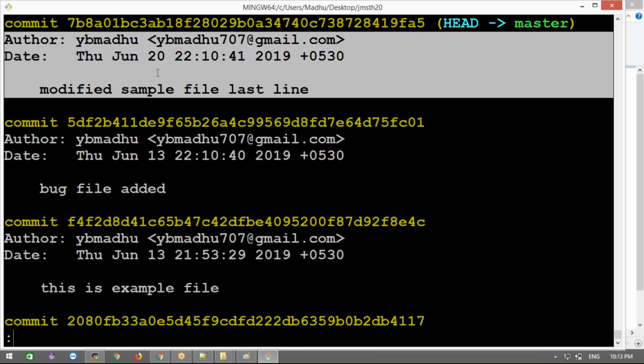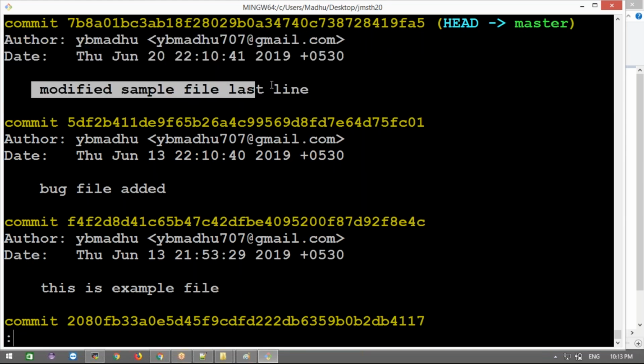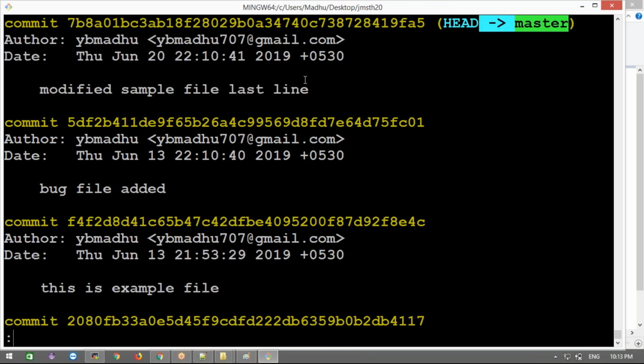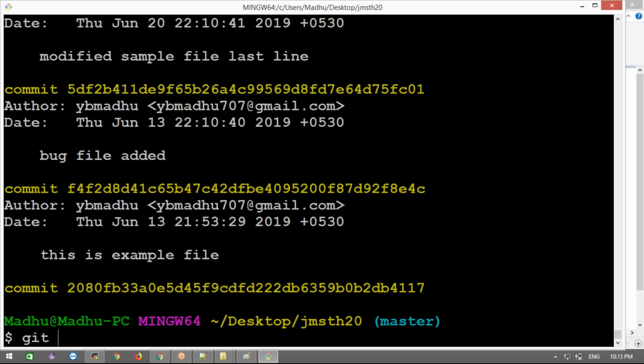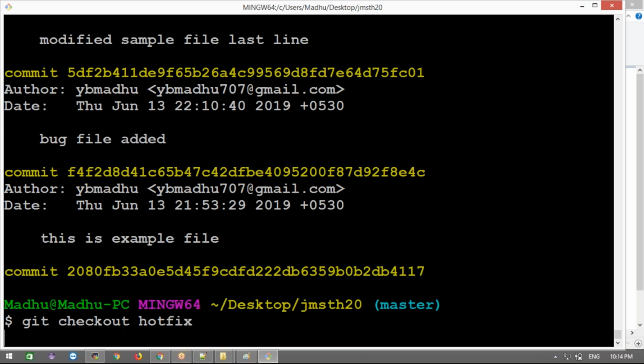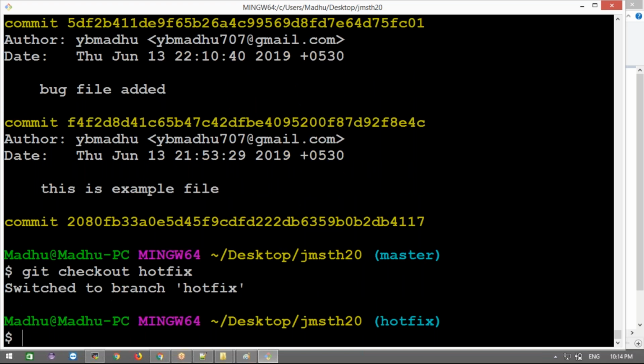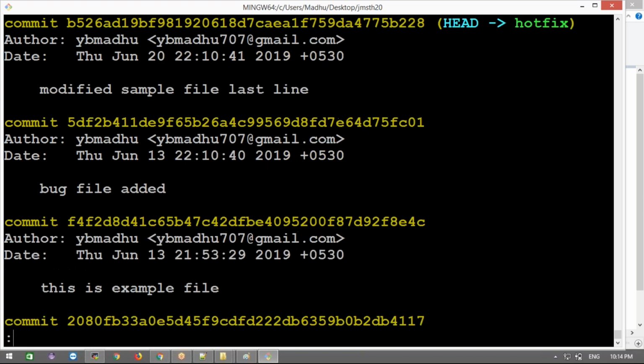I'm applying this commit to there. The master branch also has this commit message. And git checkout hotfix. Now say git log here.